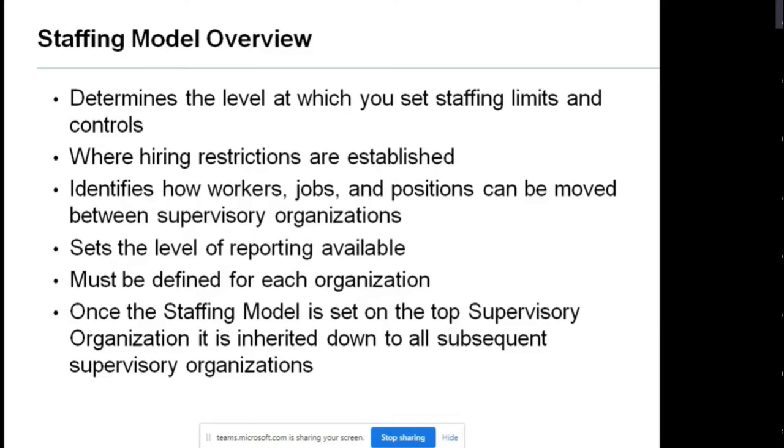The next point tells us where hiring restrictions are established. I told you one of the important criteria of the staffing model is hiring restrictions. Now, what are these hiring restrictions? If any of our friends come and tell us there is a job vacancy, are we willing to try? We won't just send our resume to them. We'll first ask, what is the job? What is the nature of the job? Where is the vacancy? What is the location? So we ask various questions.